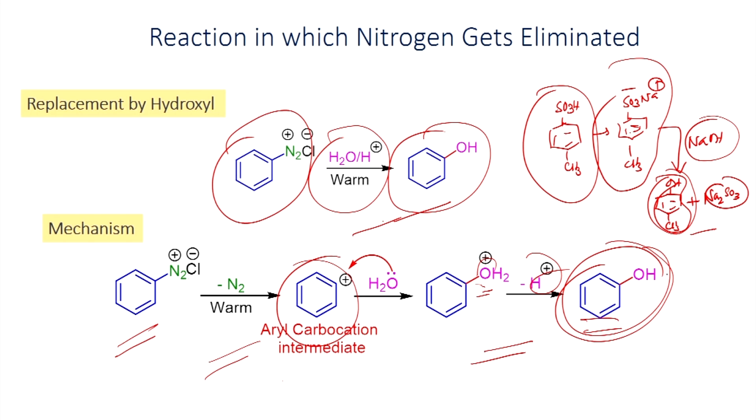If it is not acidic, and if you convert this phenol to the phenoxide in basic medium, this can undergo reaction with this diazonium salt. So then you will not be able to make phenol. Therefore, you have to make the reaction medium acidic.